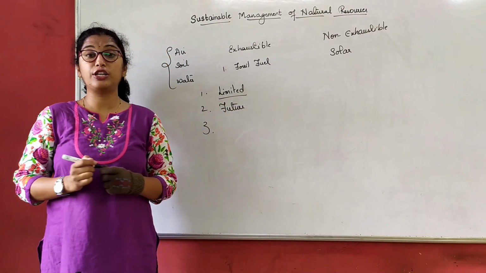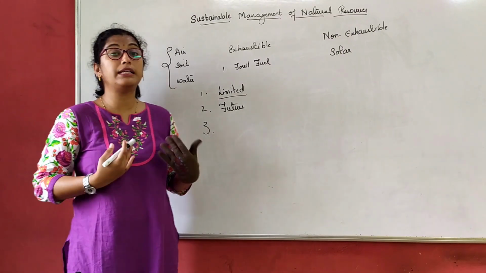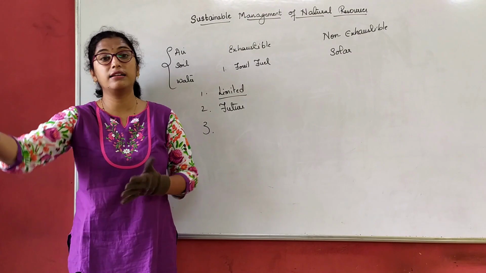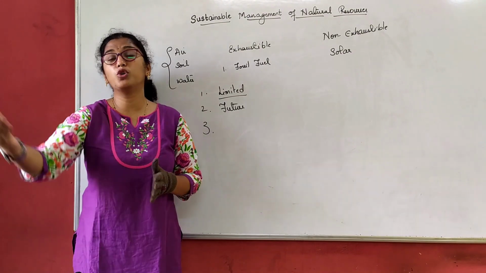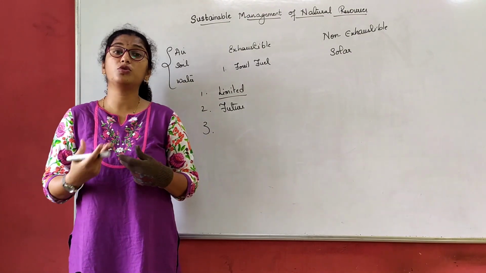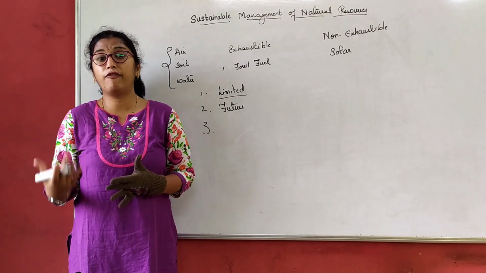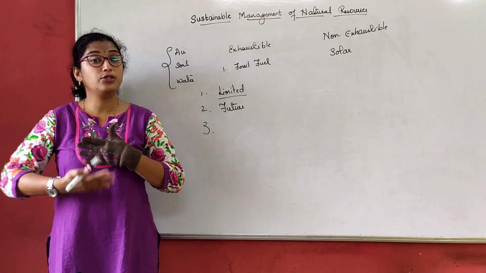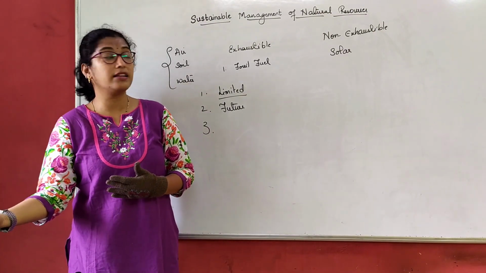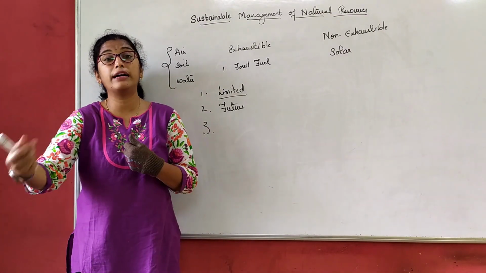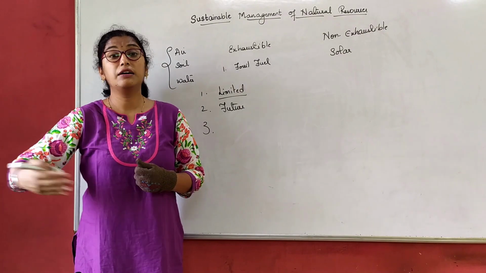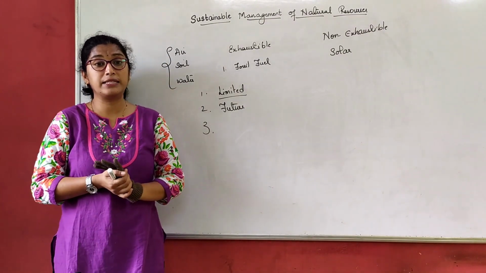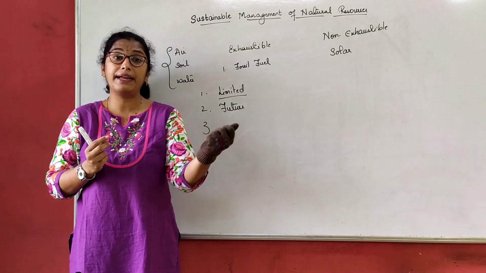For a future generation, these resources will not be there for them to use. Assume that you stay in a particular area and you have to go to a shop, right? So you can choose two means there. Either you can go by a walk or you can take your vehicle. The shop is very near. We can just walk and go, but still what we prefer, we go by a two-wheeler, we go by a car. That is because we are utilizing it for our purposes, but still walking is better than that.